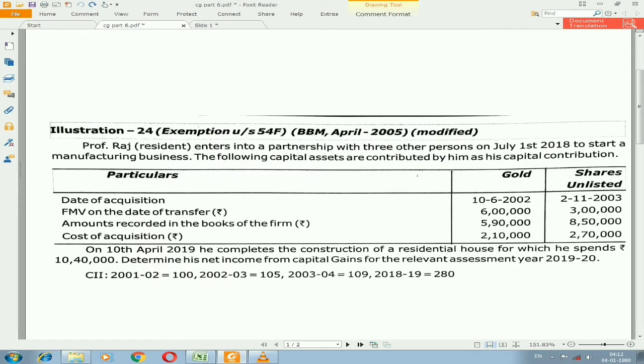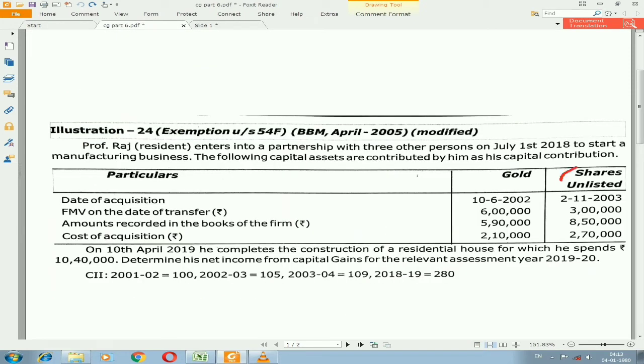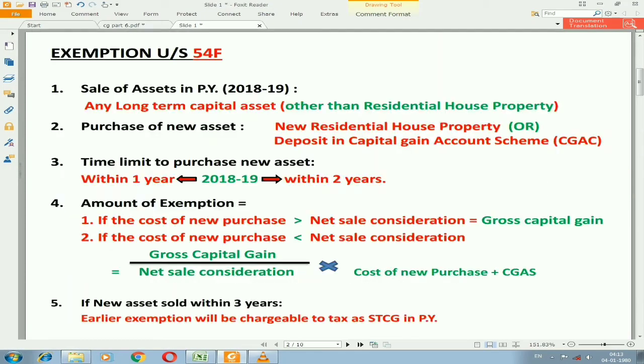Let us check for second capital asset, that is shares, unlisted shares. First condition is sale of asset, any long-term capital asset other than residential house. It is not a residential house property, then the first condition is satisfied. It is also long-term capital asset. Then let us go with the second one, purchase of new asset.